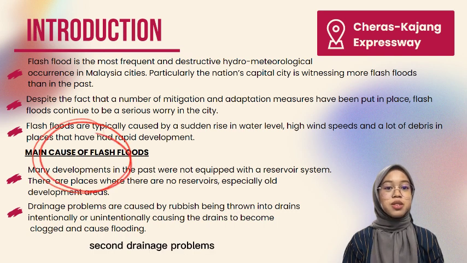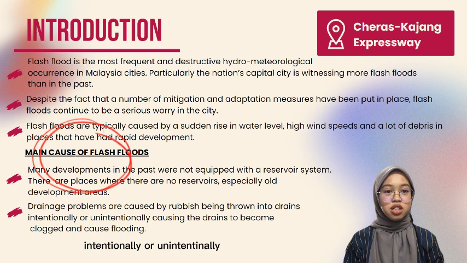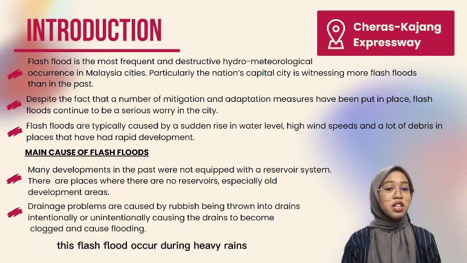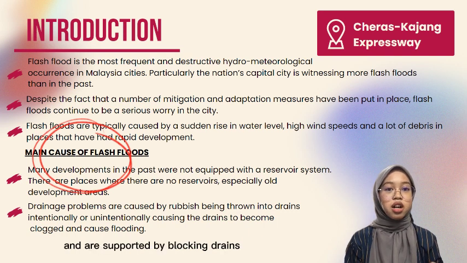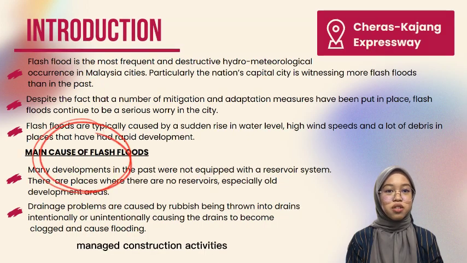Second, drainage problems are caused by rubbish being thrown into drains, intentionally or unintentionally, causing the drains to become clogged and cause flooding. These flash floods occur during heavy rains and are supported by blocked drains, possibly due to dumping of rubbish or as a result of poorly managed construction activities.